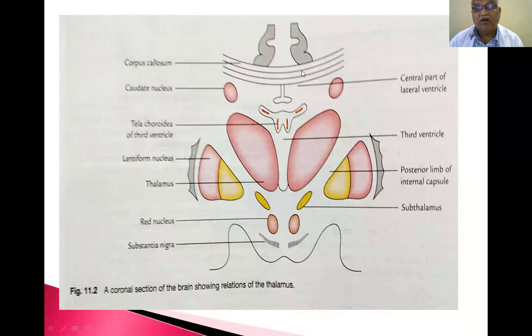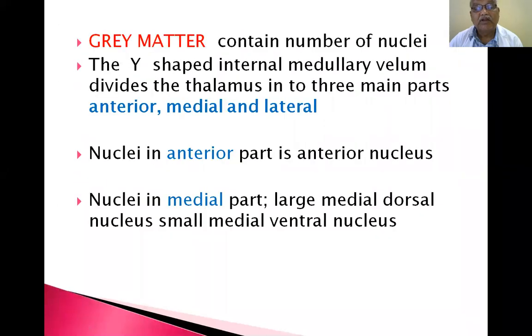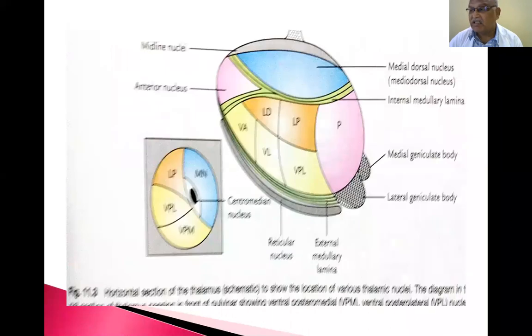This is the coronal section of the brain. The thalamus is nothing but a mass of gray matter. It consists of neurons. So white matter is less in the thalamus when compared with other parts of the nervous system.